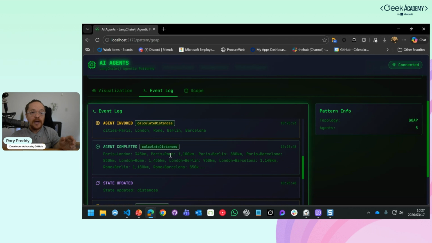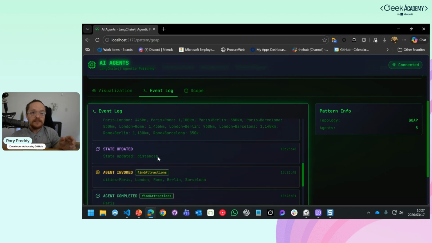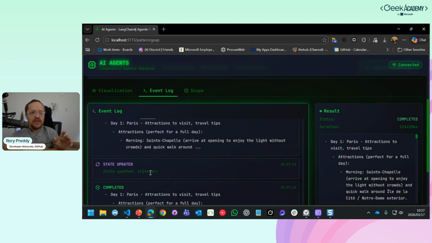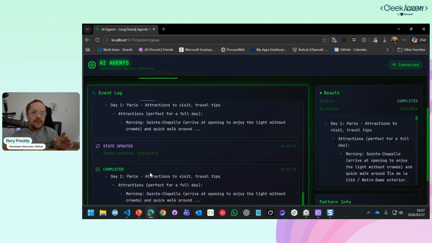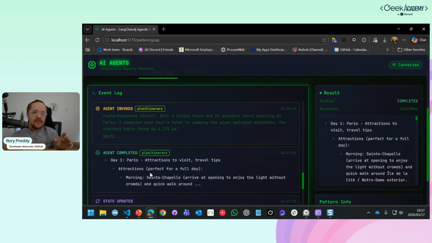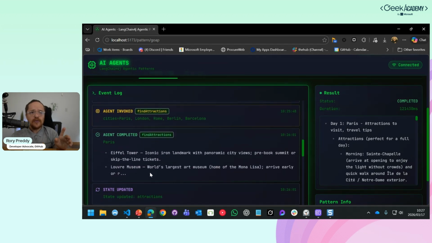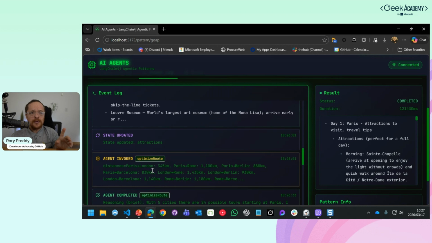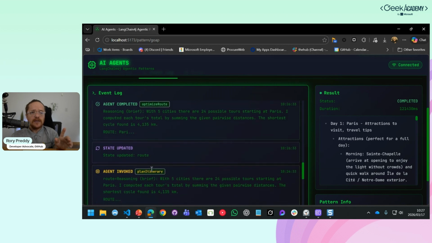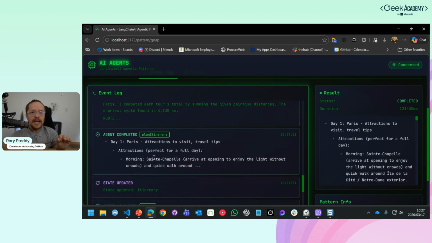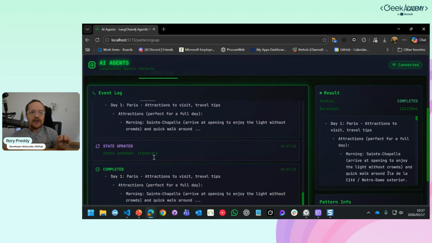And it's going to go, okay, that's the distance between the two of them. Find attractions in each one. Okay, it came back in 121 seconds. Let's go back a little bit there. So yeah, it found all the attractions in each city, and then optimized the route, and then planned the itinerary, and gave the actual result here.